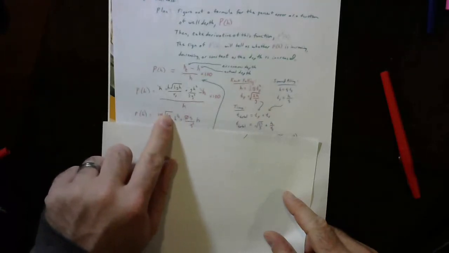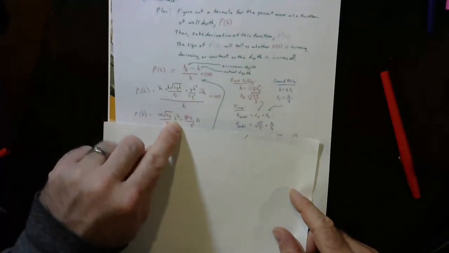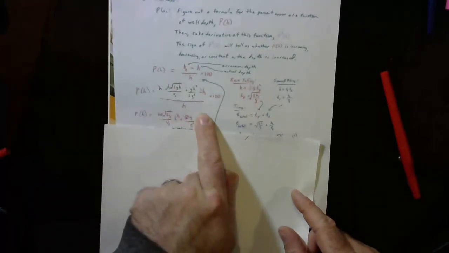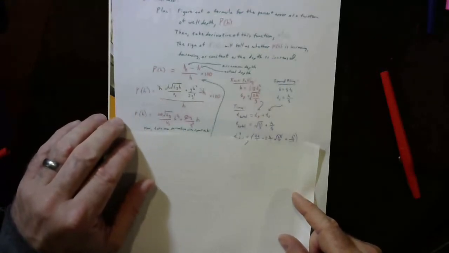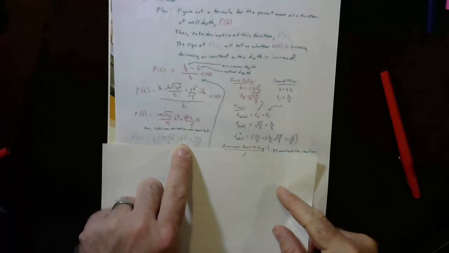So I just have to take the derivative of this chunk and the derivative of this chunk and add them together. Each of these chunks is just the power rule here: h to the 1/2 power times a constant. So I'm just going to kick out a 1/2 in front and drop the power down to negative 1/2. This one is just a constant times h, so the h will drop out, it'll just be that constant. It's like a linear function. So taking the derivative with respect to h, bam, that's what we get. h to the negative 1/2 power, and this is just a constant term.